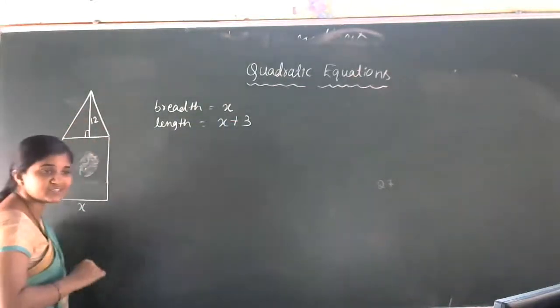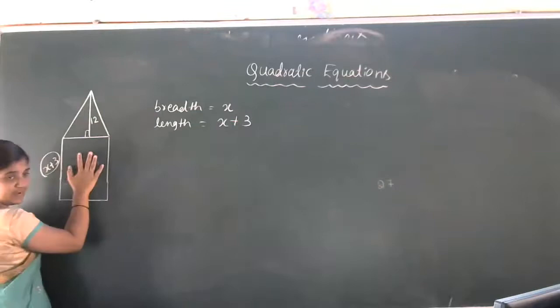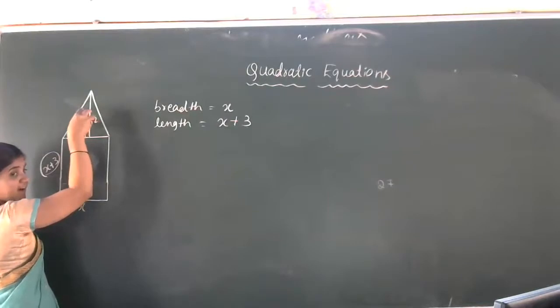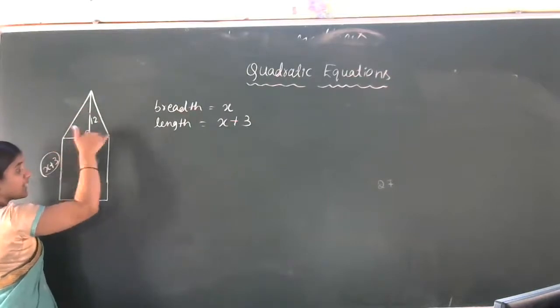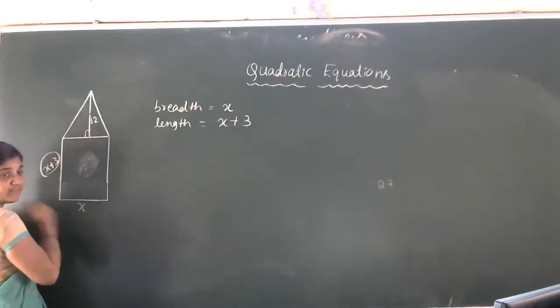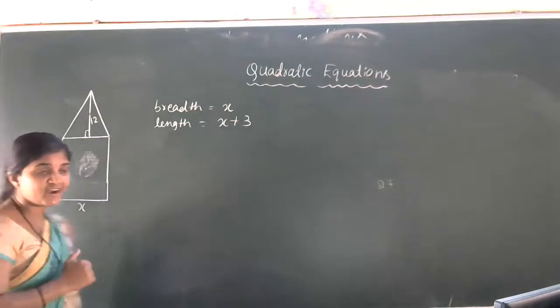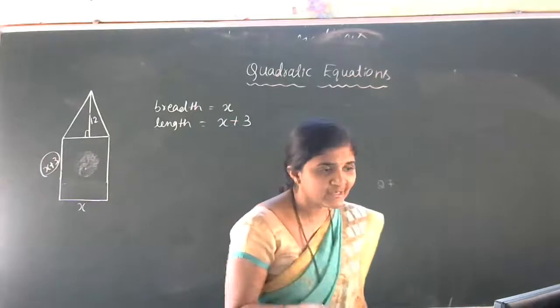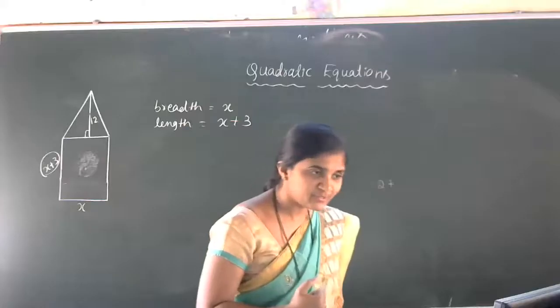Got the idea of the statement? The area of this rectangular park is 4 square meter more than the area of the triangle. In that, the base is already the breadth of the rectangle. The base of the triangle is nothing but the breadth of the rectangle only. That hint is given. Got the idea of this situation, students?